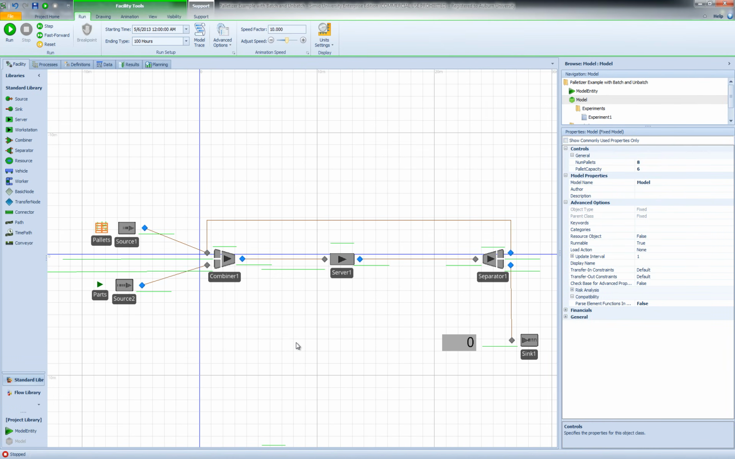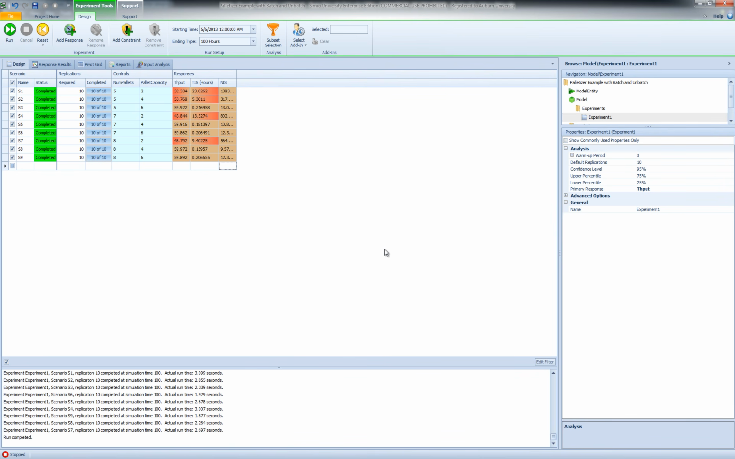So in order to make a decision on an appropriate number of pallets and the pallet capacity, we ran an experiment, and as we all know, since we're using reference properties for these two parameters, number of pallets and pallet capacity, the two reference properties also appear as controls in our experiment, allowing us to define multiple parameter configurations or multiple scenarios all in one experiment.